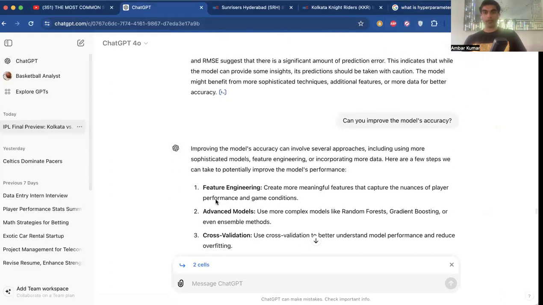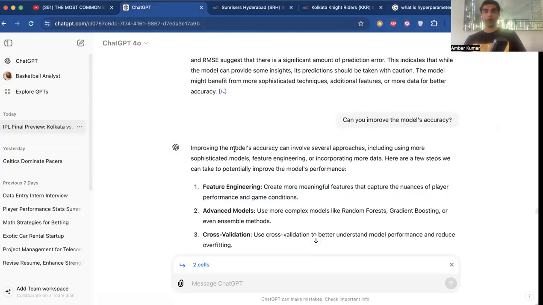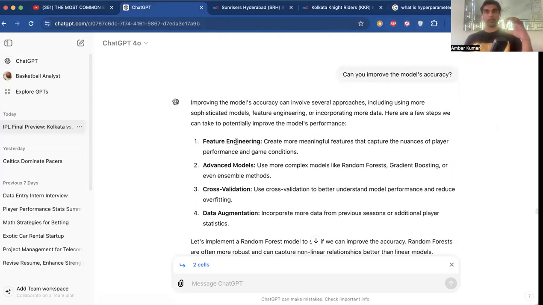But now this side right here, where it's talking about feature engineering and how we can improve the model's accuracy, is very important, because this is how we can use the LLM and use these outputs to get even more precise and concise predictions so that we can beat Las Vegas, beat the bookies, and you guys can generate profits with AI without having to pay hundreds of dollars to a company to do this. You guys can do it yourself, or you guys can tail me and I'll do that analysis for you and we can work together to profit.